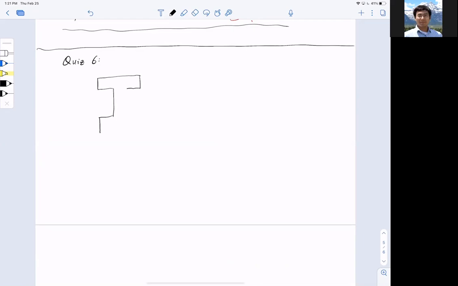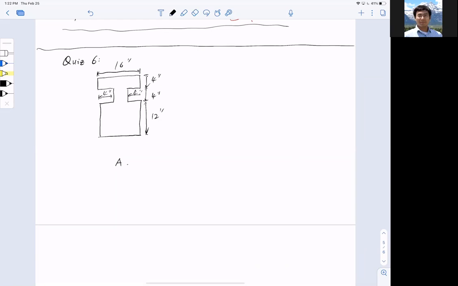Let me draw it a little bit differently. I have a section on the left, let me call it A, with a width of 16 inches, and this is 4 inches and 4 inches. This is more like a heavy I-beam with a lot of mass in the bottom. Let's call this 4 inches again, and the top 4 inches again. And then this naturally is 20, so 12 inches.